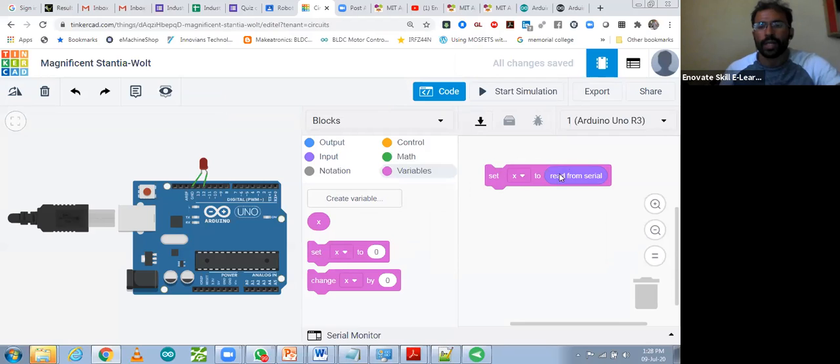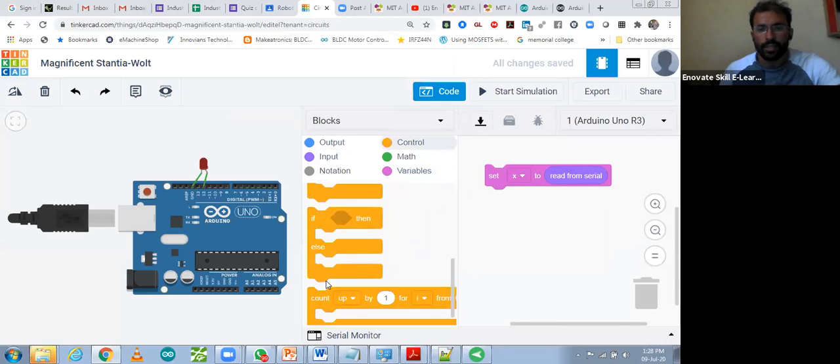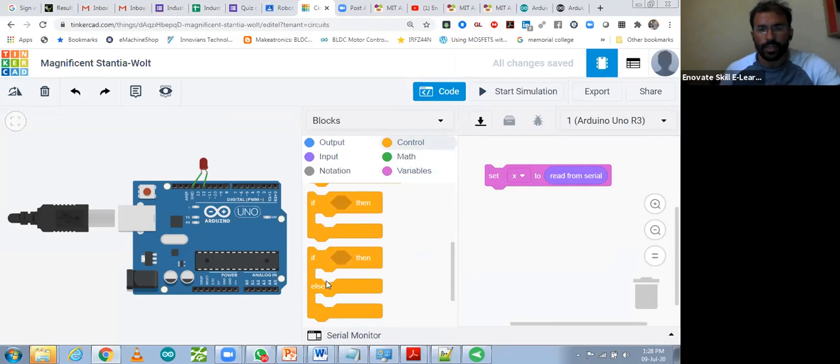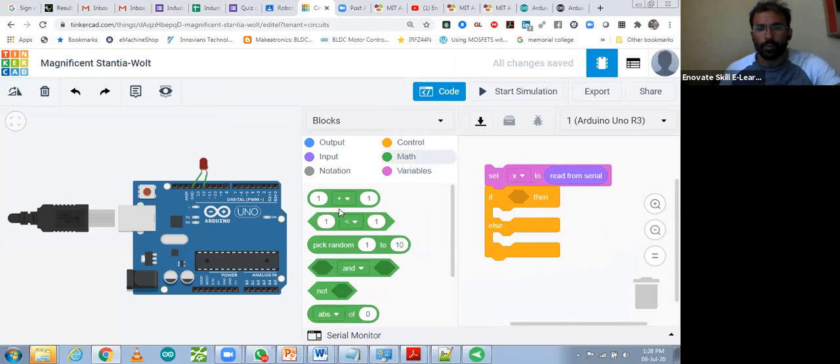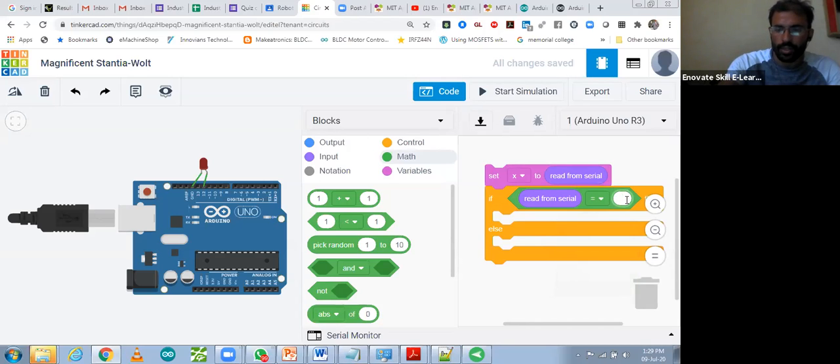After that we have to use some condition on this variable. Control, condition, if and else. I'm going to use the if and else condition. Here we have to put a comparator, so I'm going to duplicate this value and put it over here. If this value is equal to a, you can write a double quote. You will not be able to write the double quote, just write a, because whatever value you read over here should be in binary, so it should be an integer only.